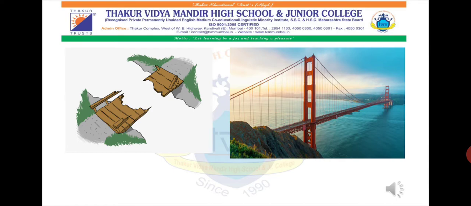So keep in mind that preposition is like a bridge which connects from one end to the other, and if there is a gap like the first picture, then that sentence won't make complete sense if we don't add a preposition. Okay, so we will be studying prepositions today with that understanding that it acts like a bridge.